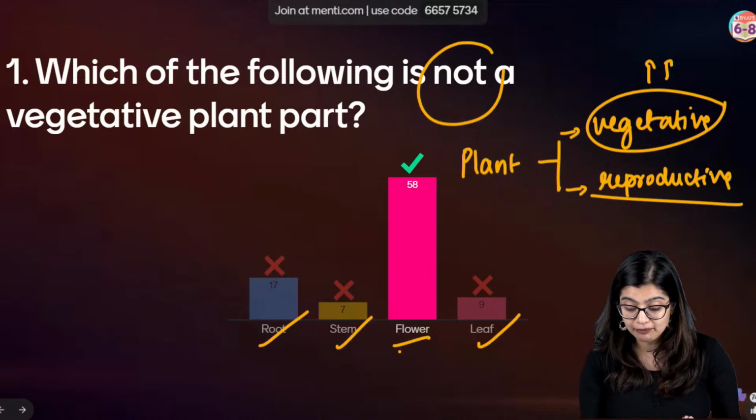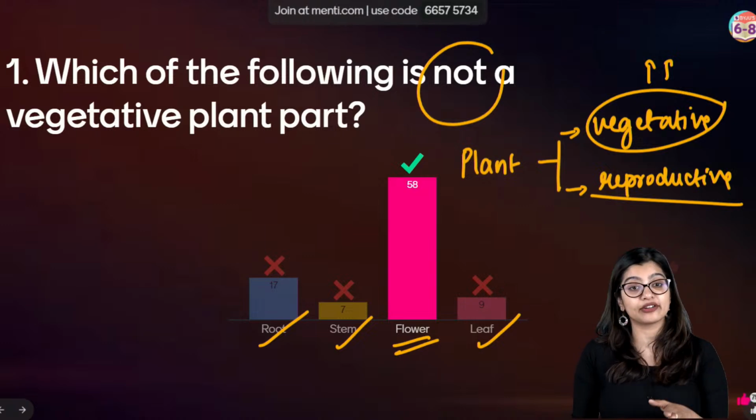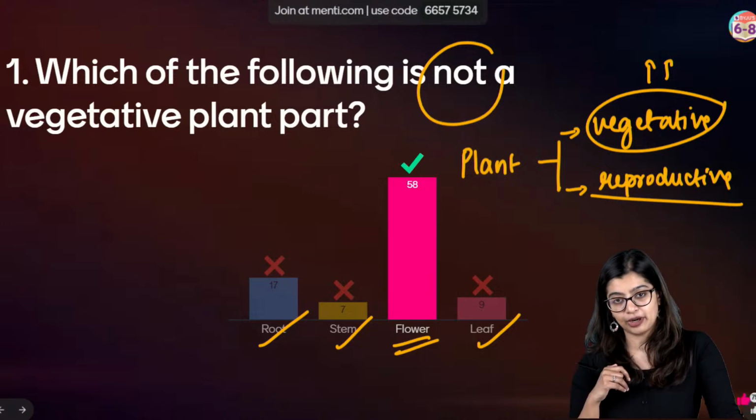But what about reproductive parts like flower? They are involved in the process of reproduction. Hence, it is not a vegetative part, but it is a reproductive part.